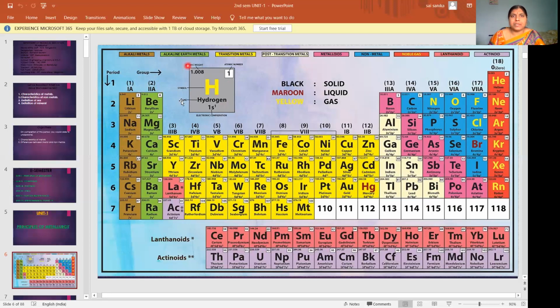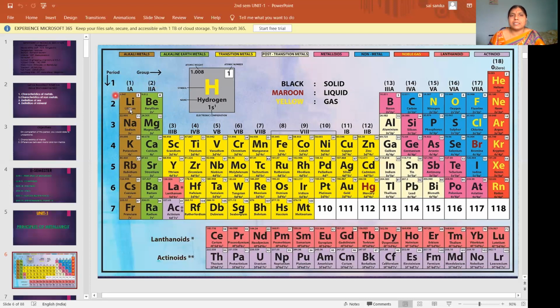Except hydrogen, any element which loses electrons, forms positively charged particles, and forms basic oxides is called a metal. Positively charged particles are called cations.